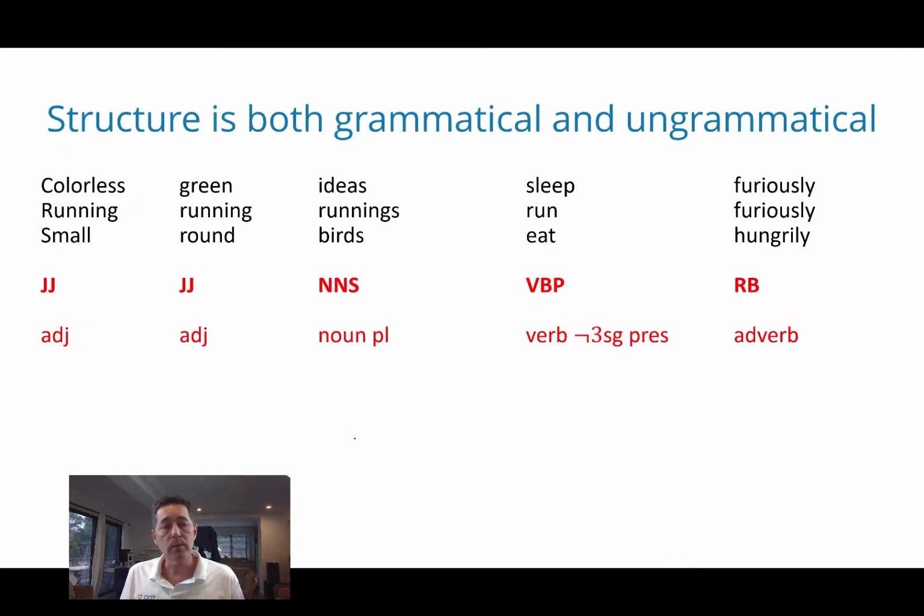Now, what we saw last time was that if you just look at language with syntax only, the structure produces grammatical and ungrammatical sentences. So, colorless green ideas sleep furiously is arguably grammatical, running, runnings, run furiously is ungrammatical, and then small round birds eat hungrily is grammatical. Only one of those is meaningful in the type of sense where that would be used in perhaps conversation to talk about birds.